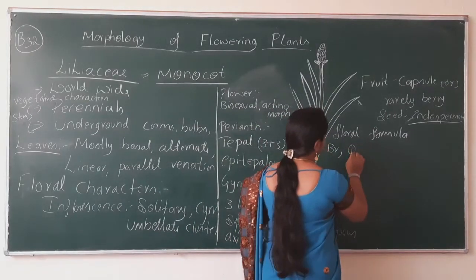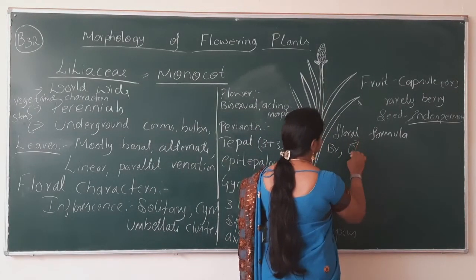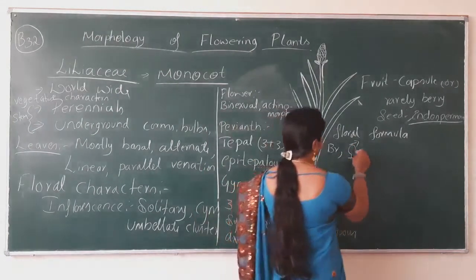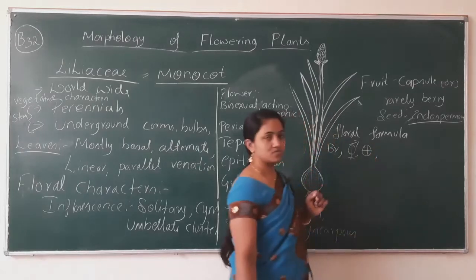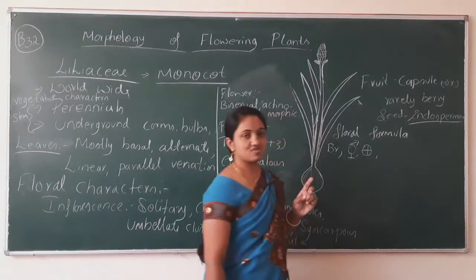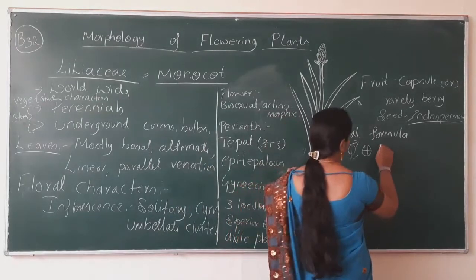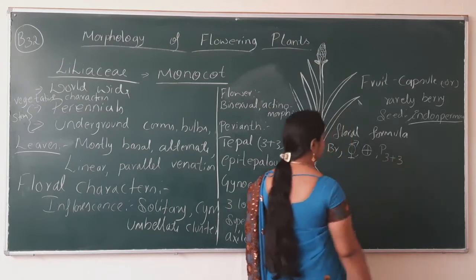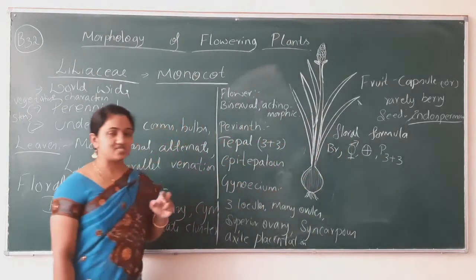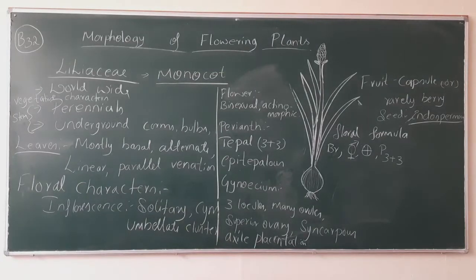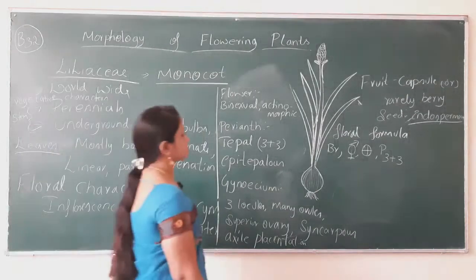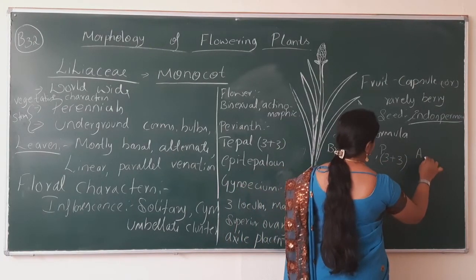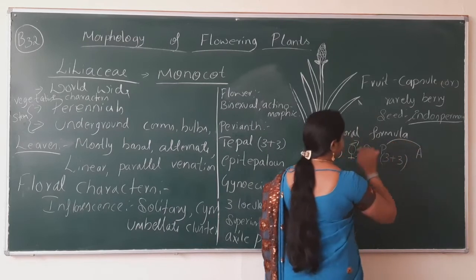So this is the bisexual flower. That's why we have to show both the signs here, and it is actinomorphic. Okay, now calyx is not there, corolla is not there. That's why we are going to write the perianth. The perianth is 3 plus 3 arrangement. 3 plus 3 means, I'll tell you when I draw the diagram. They are fused. Androecium is 6 in number.